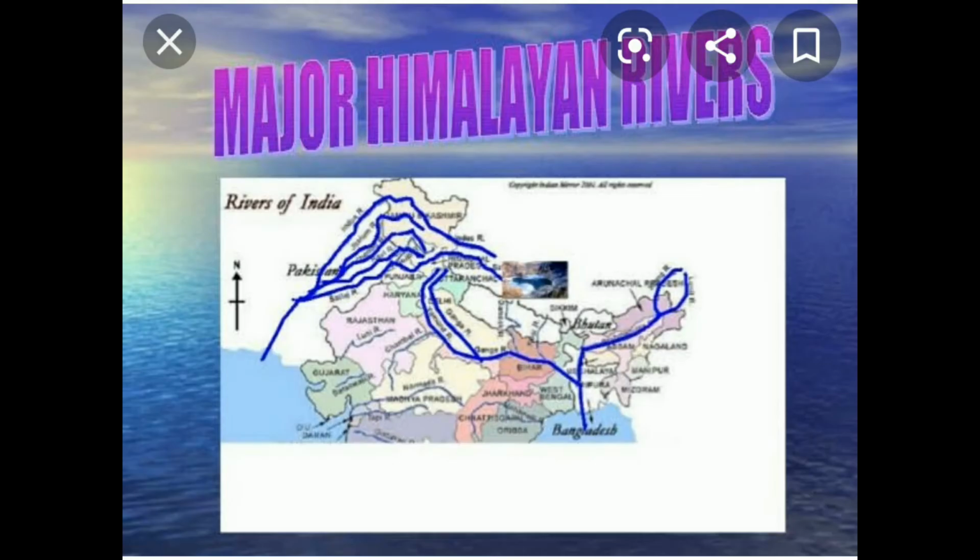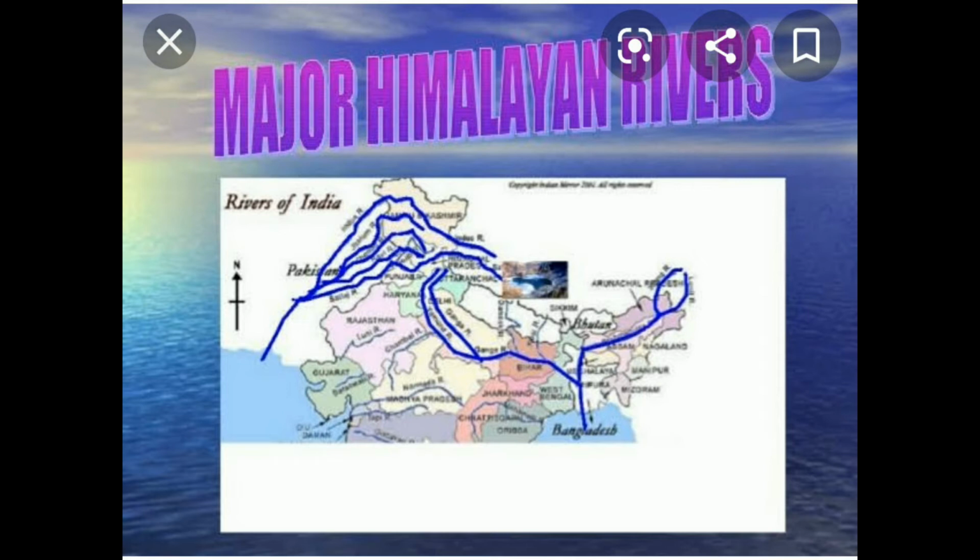Now let us discuss the major Himalayan rivers. So what are these major Himalayan rivers? I already said these Himalayan rivers originate from the glaciers, and they flow from there to the valleys, to some of the plain areas, and then they join into the seas and oceans.